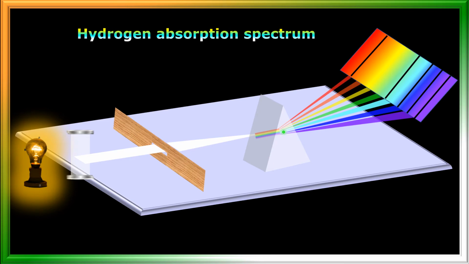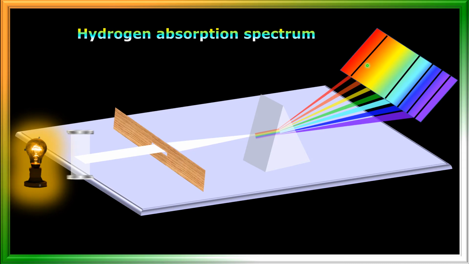Here I am getting the spectrum, isn't it? If you observe this spectrum, it is a continuous spectrum only, but some bands are there, and these bands are separated by some dark lines.